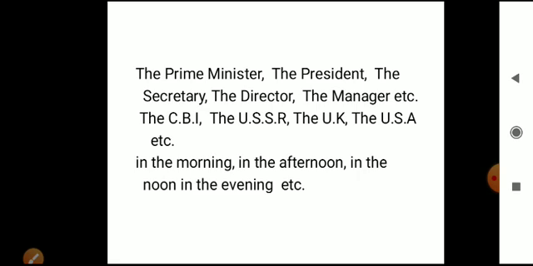Designations: the Prime Minister, the President, the Secretary, the Director, the Manager, the Professor, the Lecturer, the Student. In that way, "the" is used before designations also. Understood, beta? As we have learned, "the" is used before national festivals, names of holy books, and now we learned "the" is used before designations, and "the" is used before abbreviations.